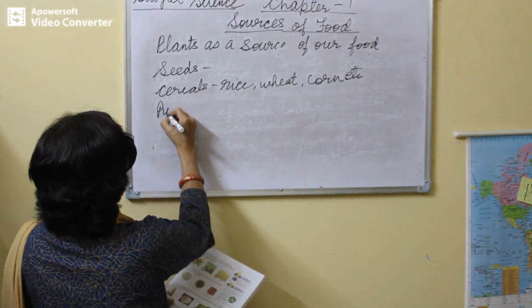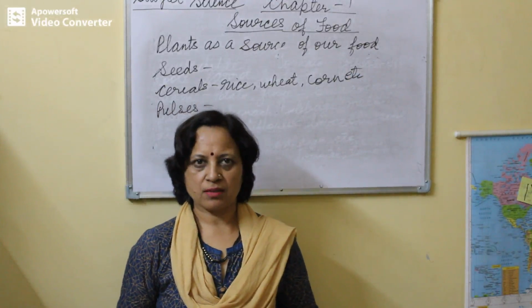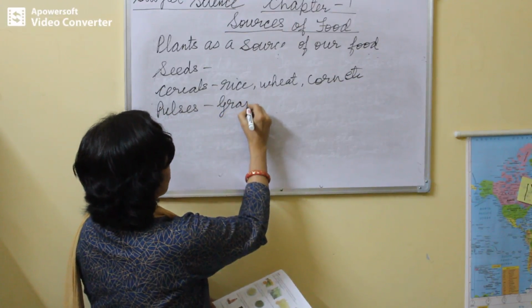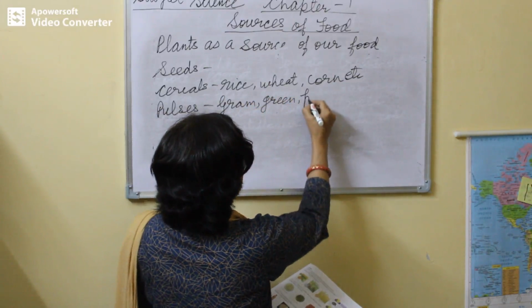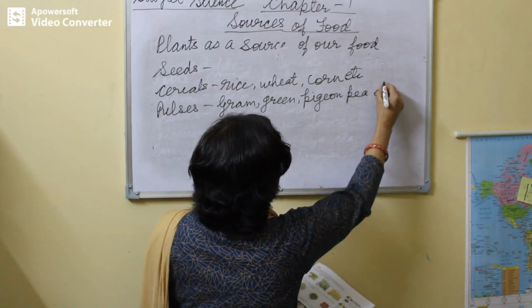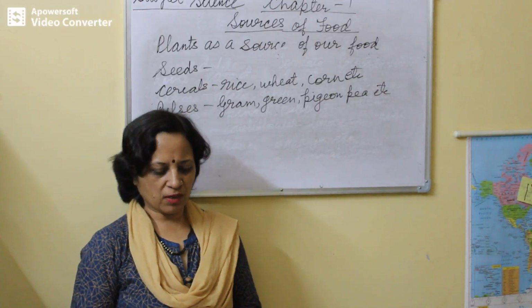Then pulses. Pulses are the rich sources of protein. Examples of pulses are gram, green gram, pigeon pea, etc. Pigeon pea we call arhar in Hindi. Okay.